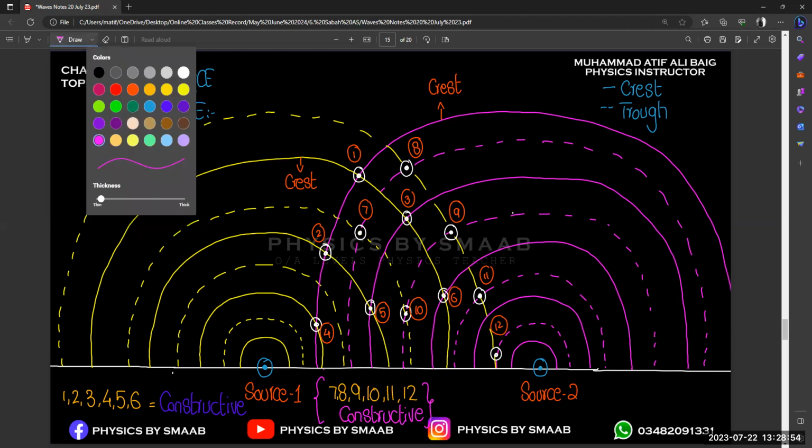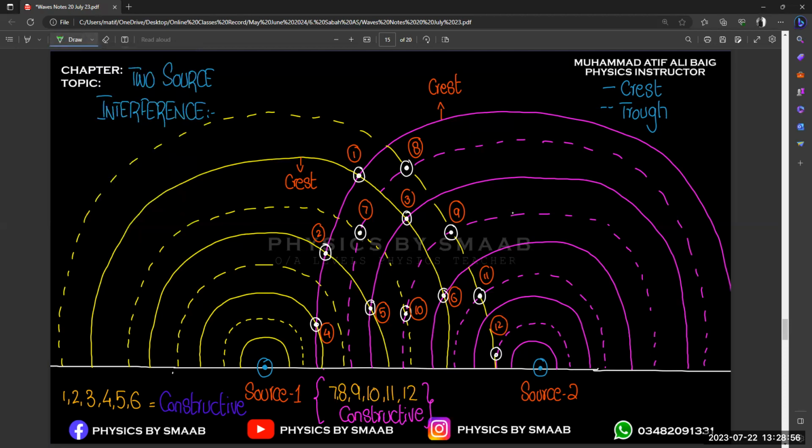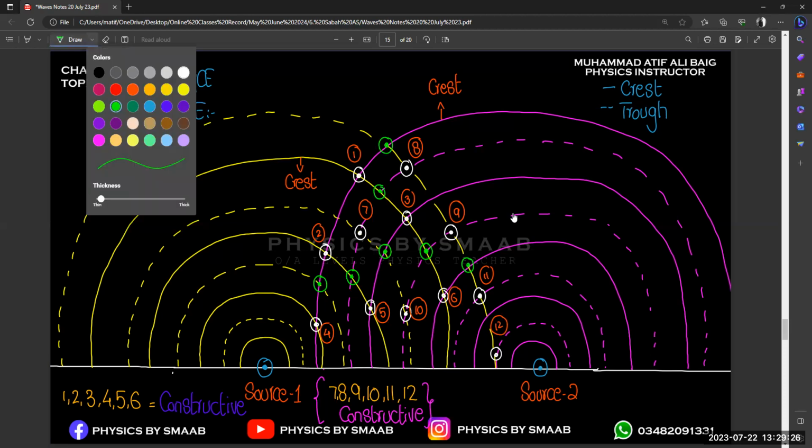Now, if we talk about the remaining points where there is a mixture of waves, like this point, this one, this one, what is happening when dotted lines and the regular line combine? When a dotted line combines with a regular line, there will be destructive interference, right? So let's see a different number.